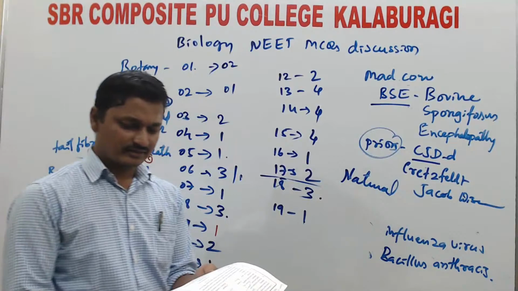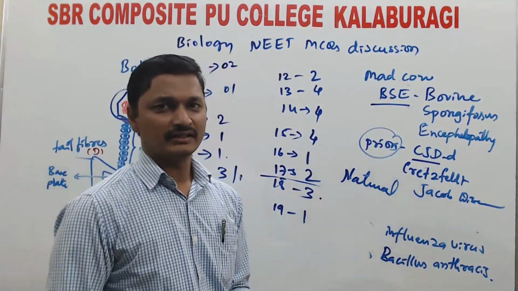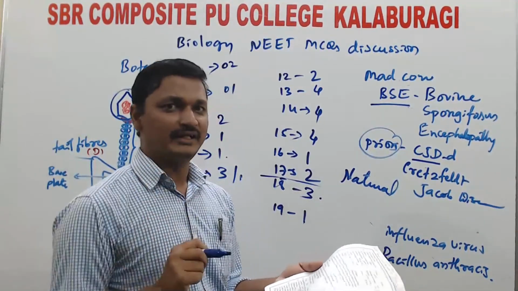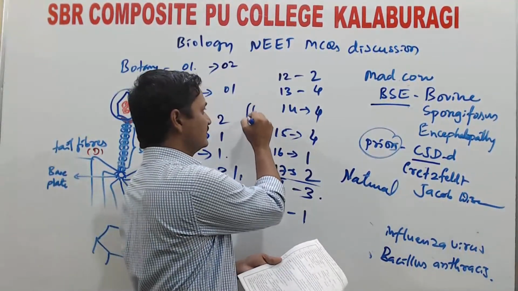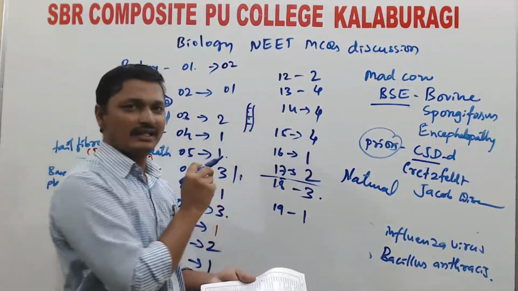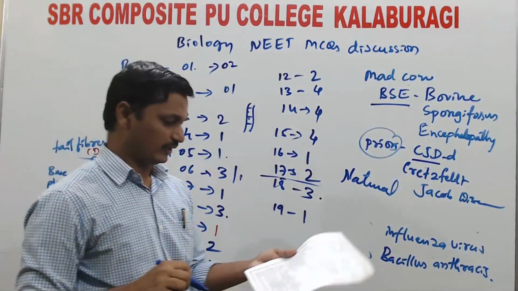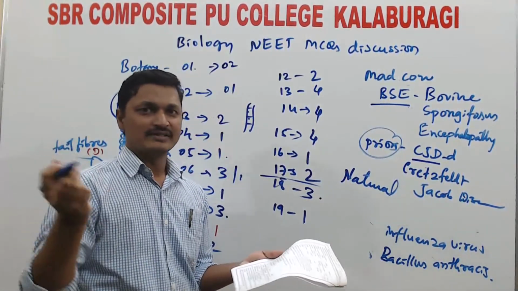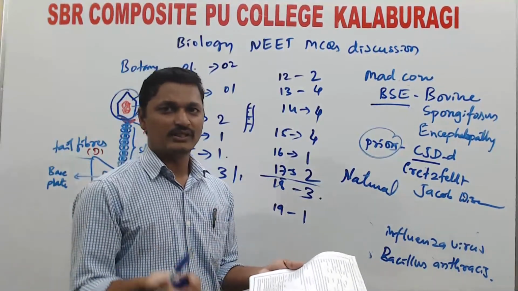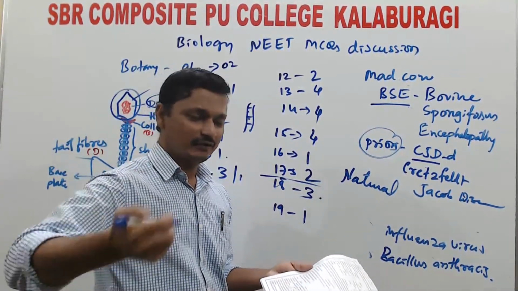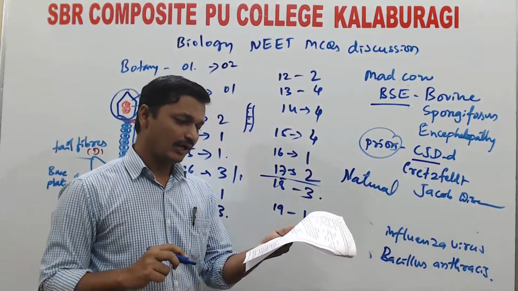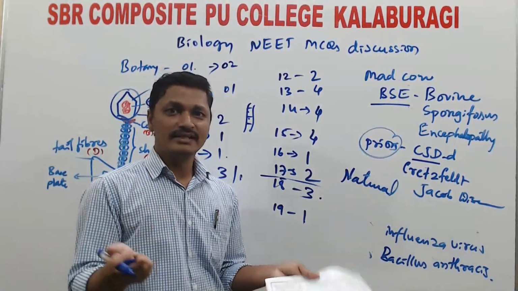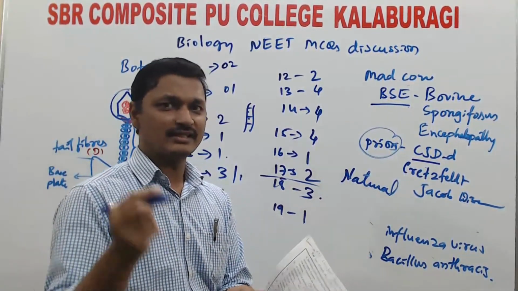We are reading some characters of algae and you are finding the incorrect statement. Algae usually reproduce vegetatively by fragmentation. If it is a filamentous alga, for example Spirogyra, it undergoes fragmentation for reproduction. That is the vegetative mode of reproduction. Asexual reproduction is by formation of different types of spores. Zoospores, planospores, and hypnospores are the different kinds of asexual spores. And sexually by formation of gametes. They form similar or dissimilar gametes, and these gametes fuse together to form a zygote. That is the sexual mode of reproduction.